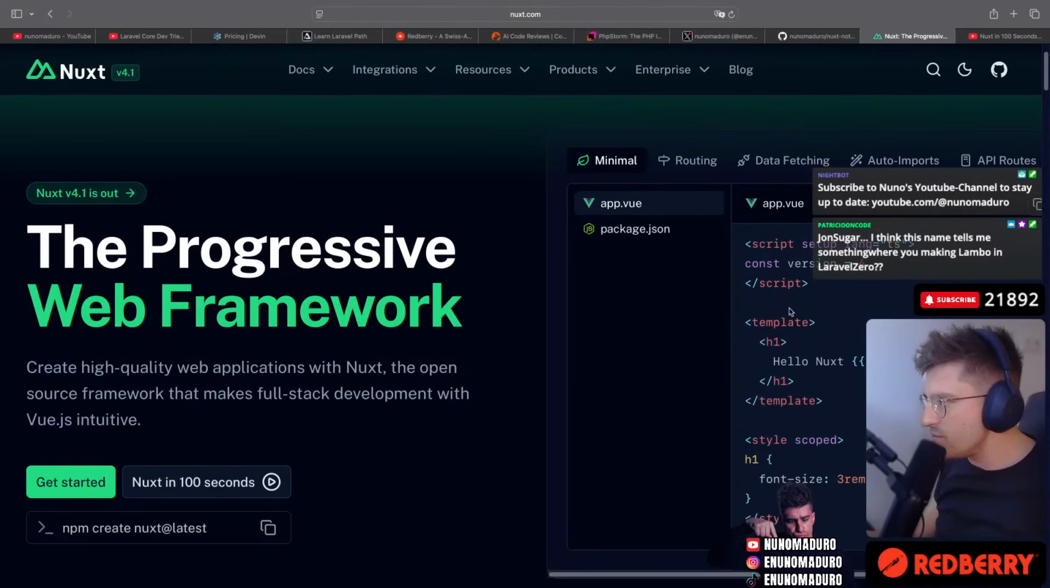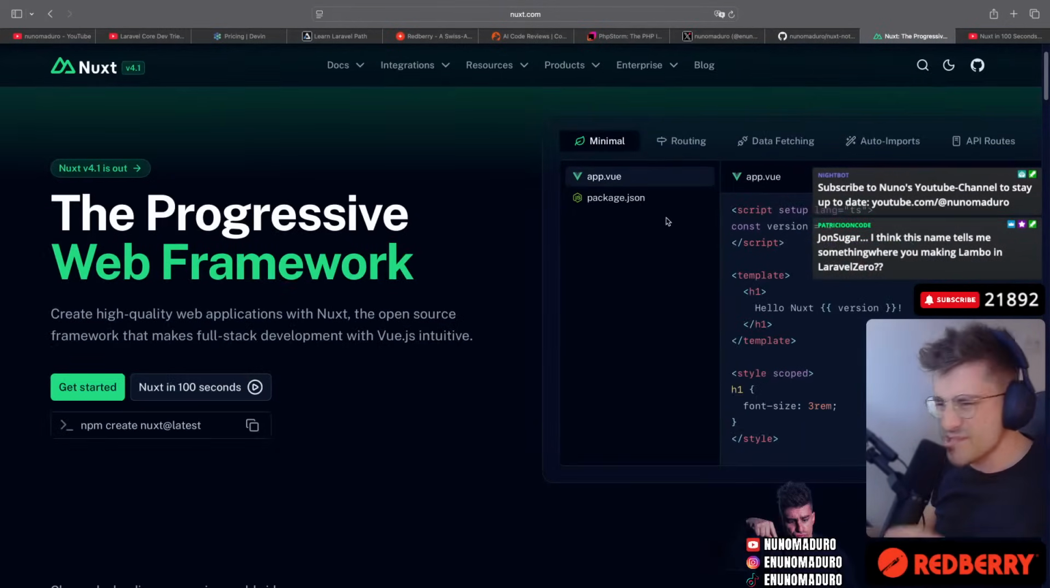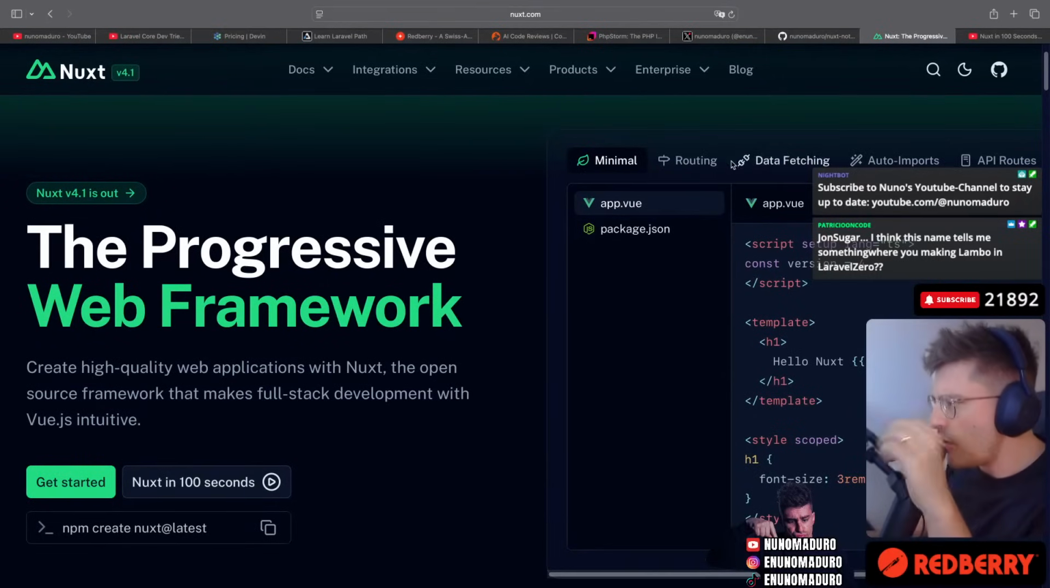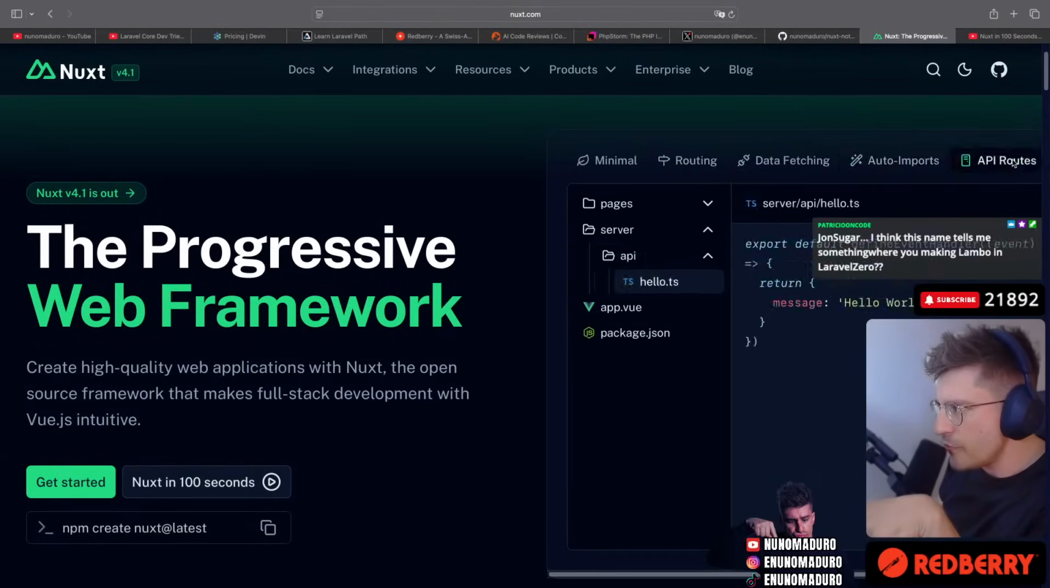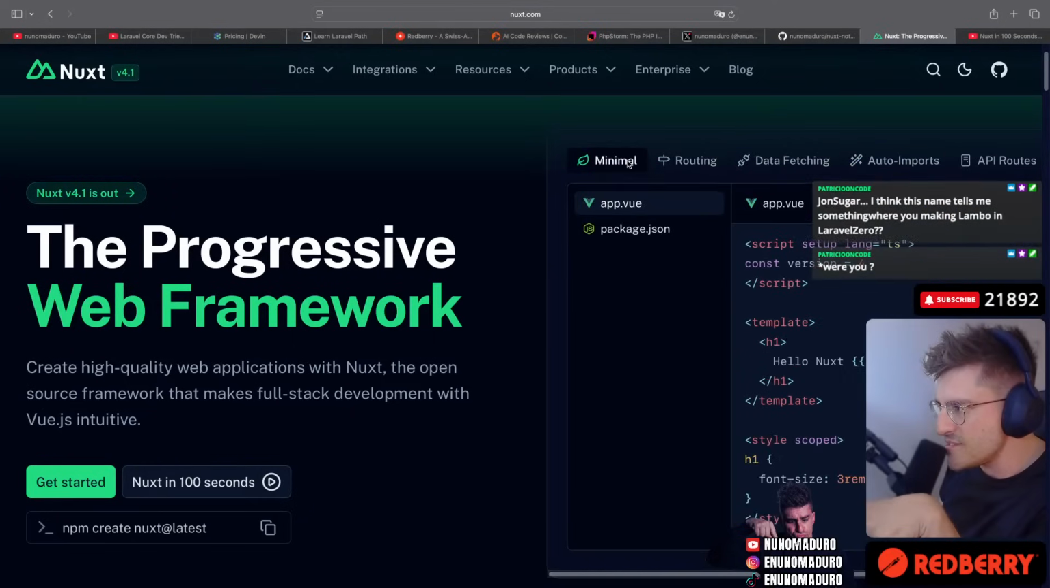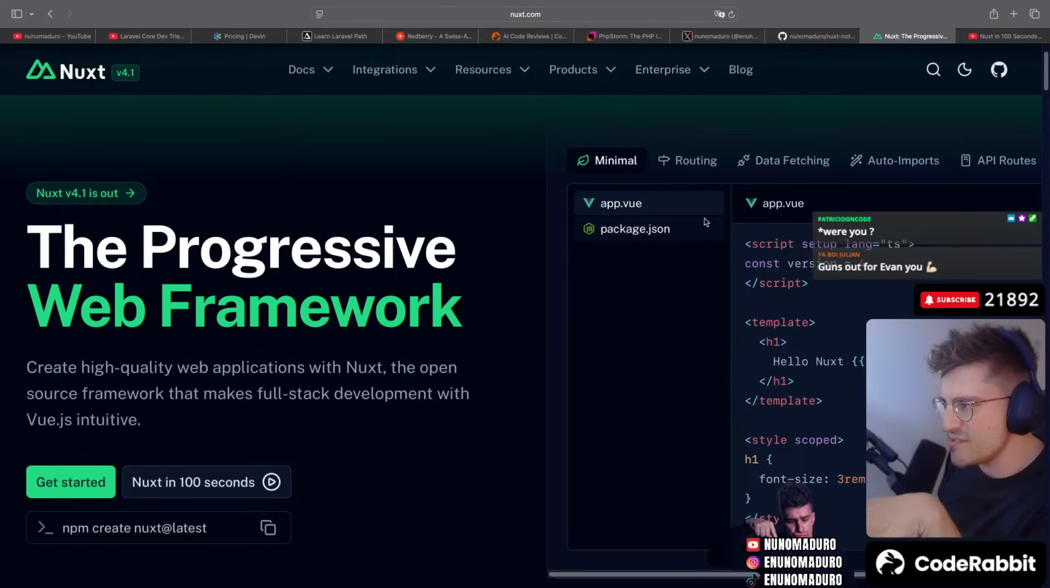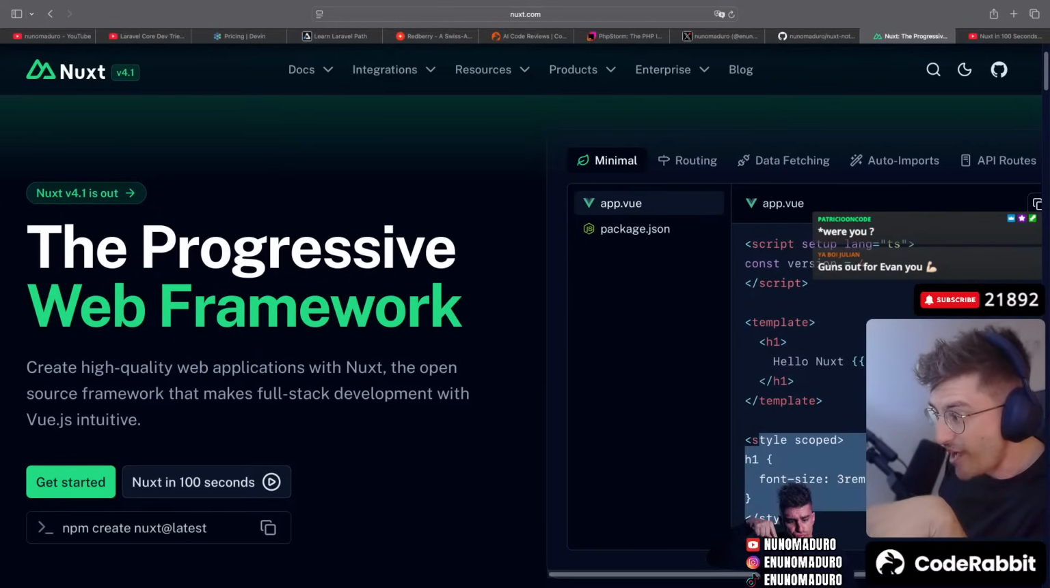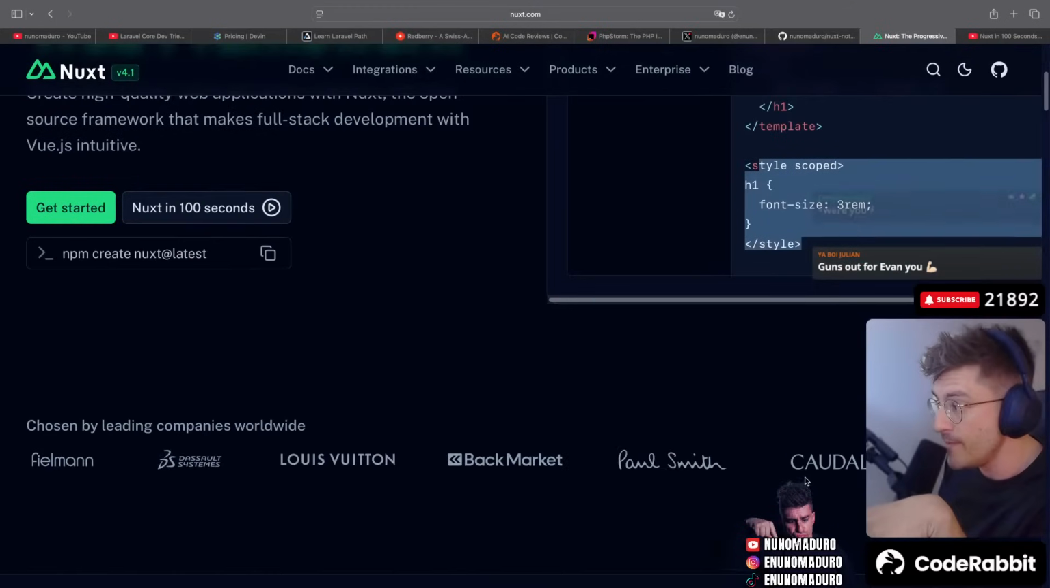Something I noticed already when I was preparing a little bit for the live stream is how cool this feels right here. I really like the fact that you can immediately see how Nuxt.js feels. It feels minimal: you have the script, the template, and the styling in the same place. This is something that I kind of like.